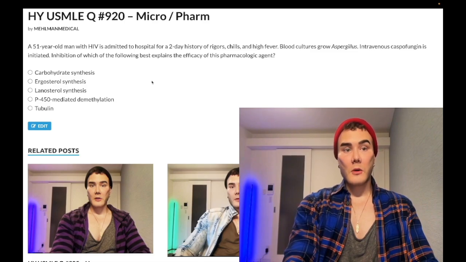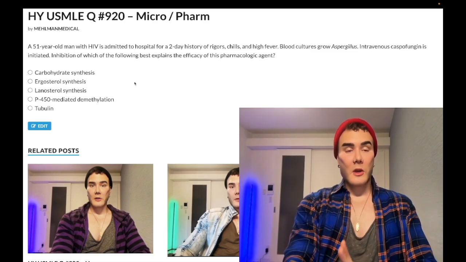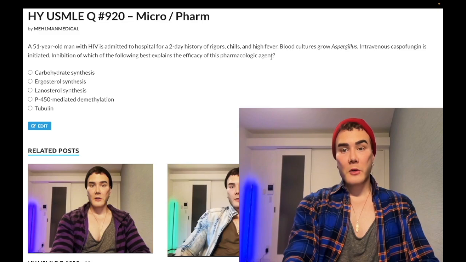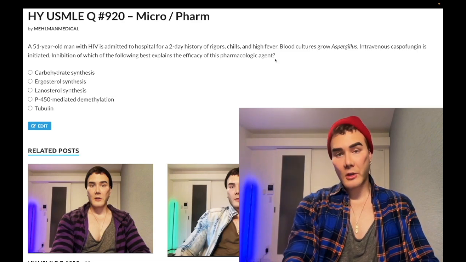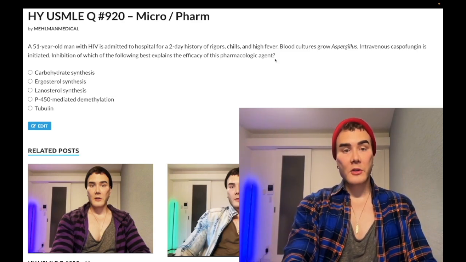Okay, so you don't need to worry about use cases. Invasive aspergillosis tends to be a textbook perpetuated use case, but USMLE is not going to ask you about when to use it. They just want the mechanism of action as I just described. Let's just hop through the others here. Choice B, ergosterol synthesis, wrong answer.